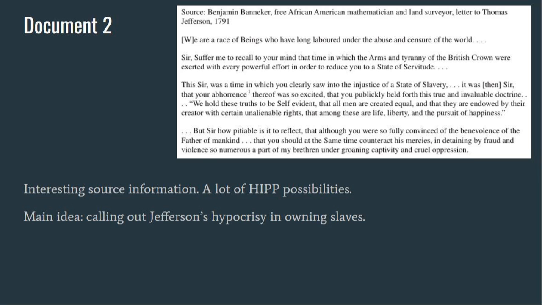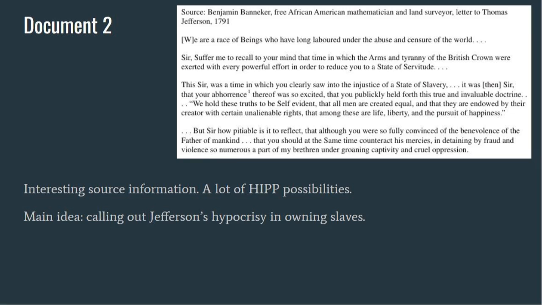For document 2, I find the source information interesting in and of itself. We have a free African-American mathematician and land surveyor writing a letter to Thomas Jefferson, who we know for his hypocrisy of writing such great works of liberty like the Declaration of Independence, but at the same time owning more than 200 slaves.